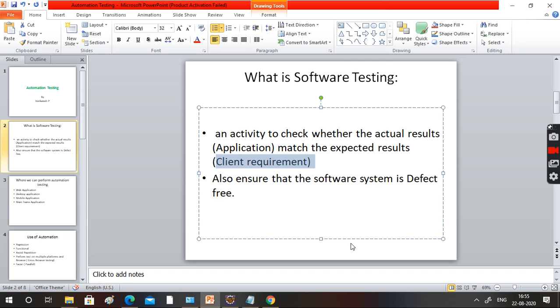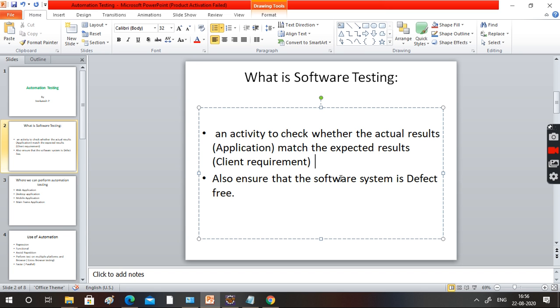Client requirement is nothing but the owner. Application is nothing but the developer or the builder. So the building the builder developed is not matching the owner's expectation or the owner's requirement. That's a defect, right? To avoid such defects, we are doing testing. Okay, it's a normal testing.